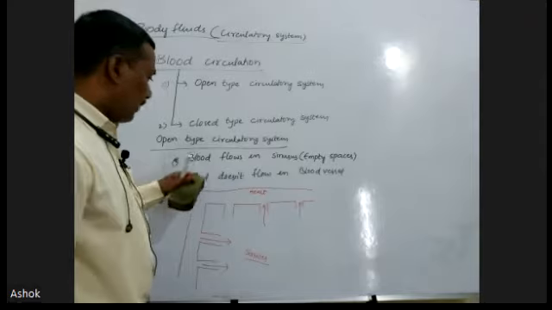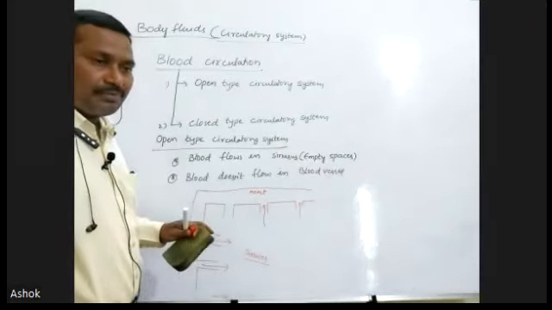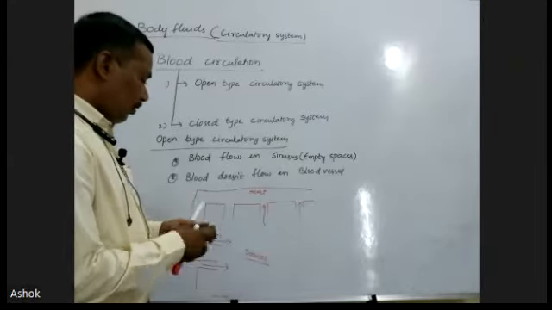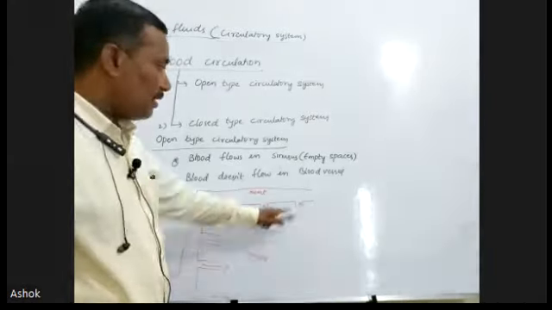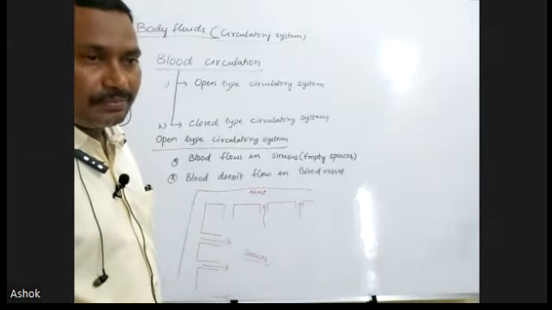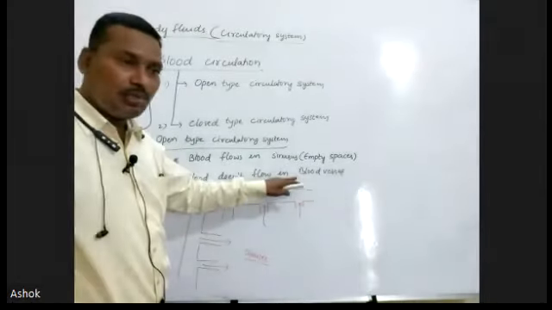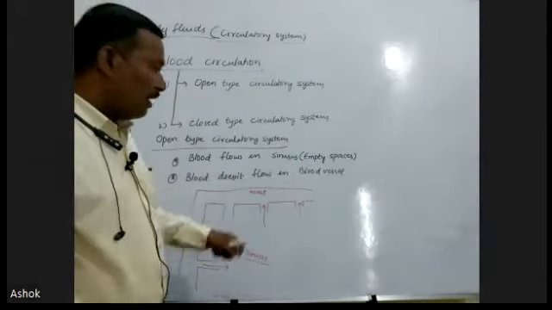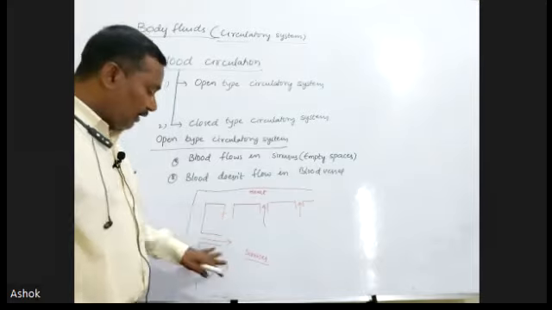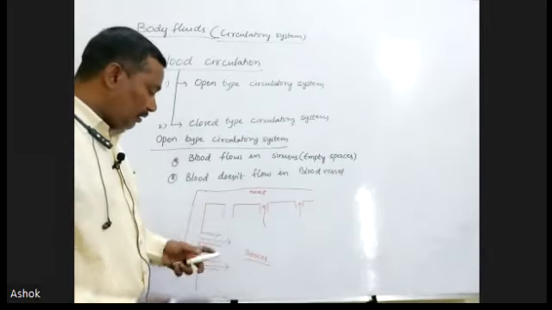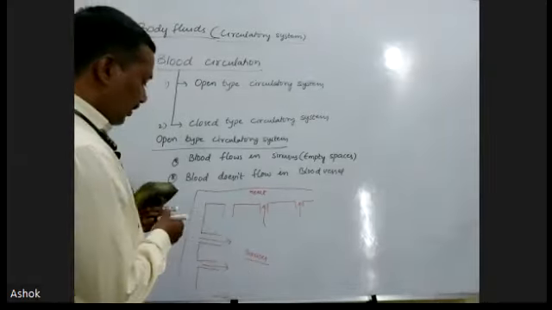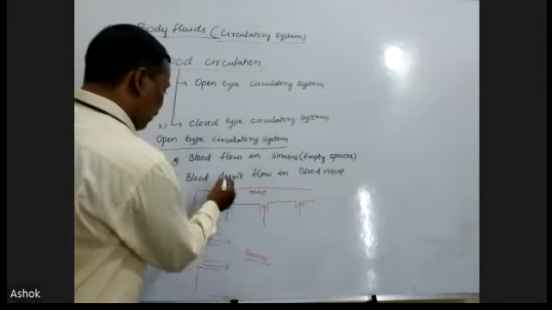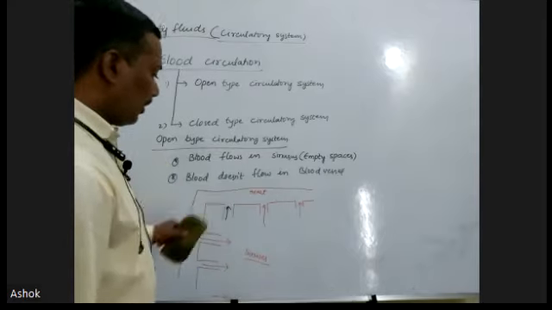In an open type circulatory system, there are no blood vessels. The blood does not flow in the blood vessels. It flows only in sinuses, or open spaces, or empty spaces of the body. From the heart, the blood directly enters into the sinuses, and from the sinuses, the blood enters into the heart only.